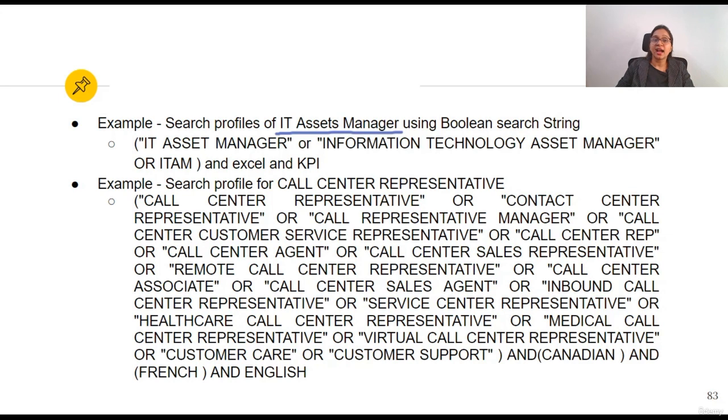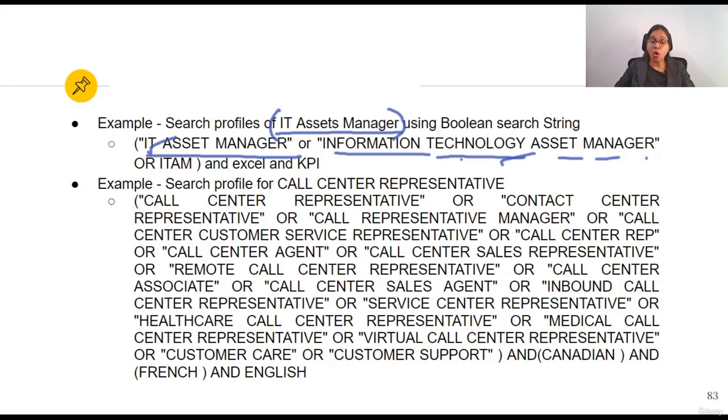So it is written that we have to search profile for an IT asset manager. We have written IT asset manager in quotes. Why in quotes? Because we are using two to three words in one frame. Again we have written the same thing, expanding IT into information technology asset manager, because some people may have written IT, some may have written information technology.